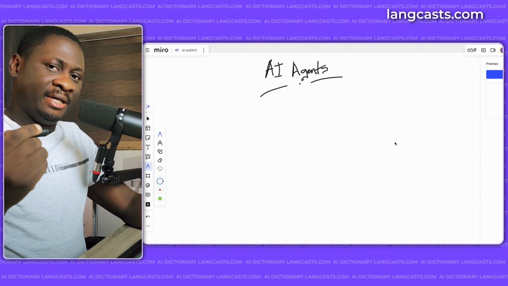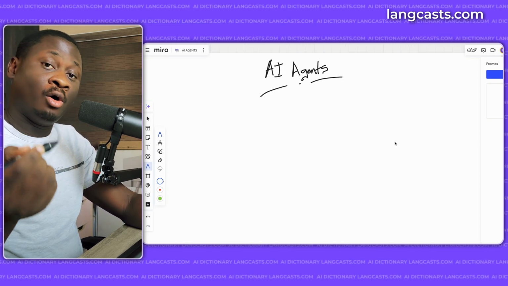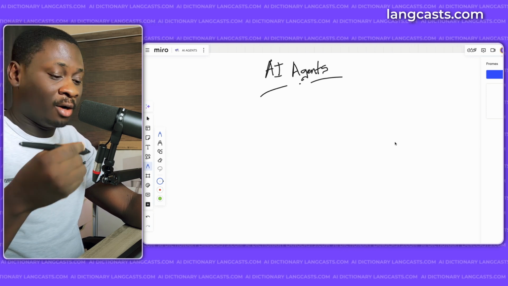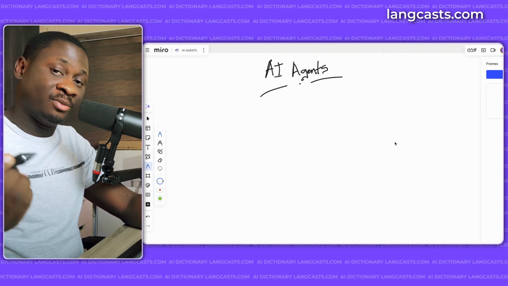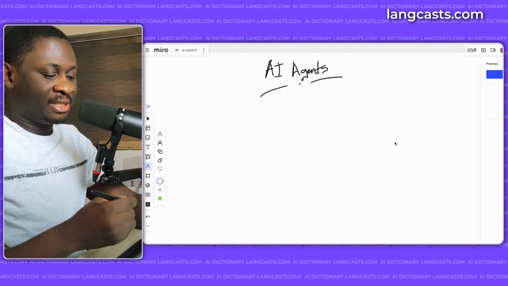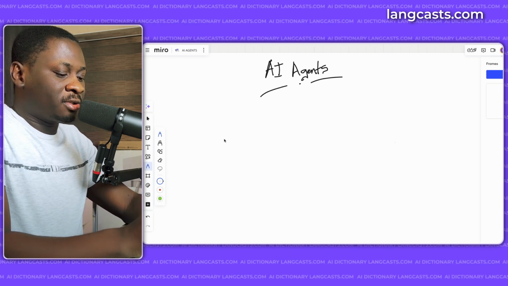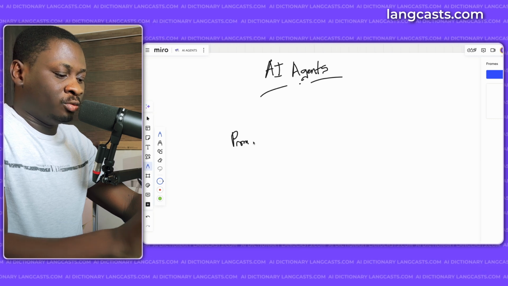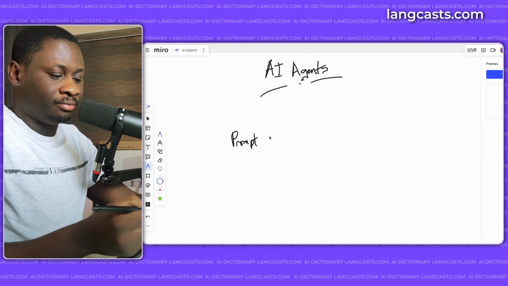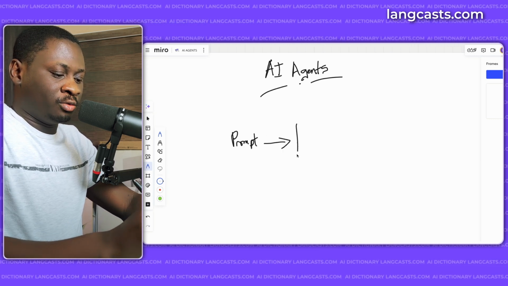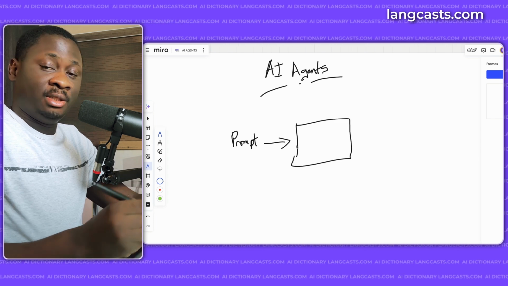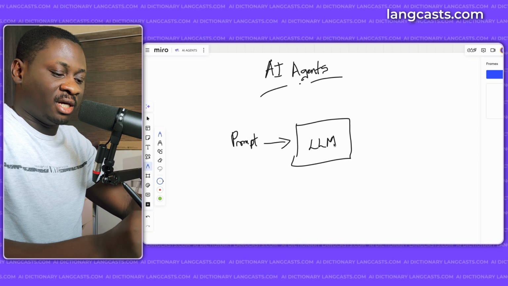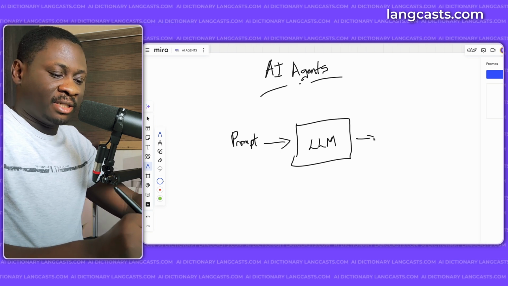Now, to understand how AI agents came to be, or what they're all about, first we need to understand how these LLMs work, how chatbots work, the typical chatbots that we've been working with. So basically, you have a prompt, which is your question or your query. Then you send it to typically a chatbot, which is powered by an LLM, which is a large language model, and you get a response.